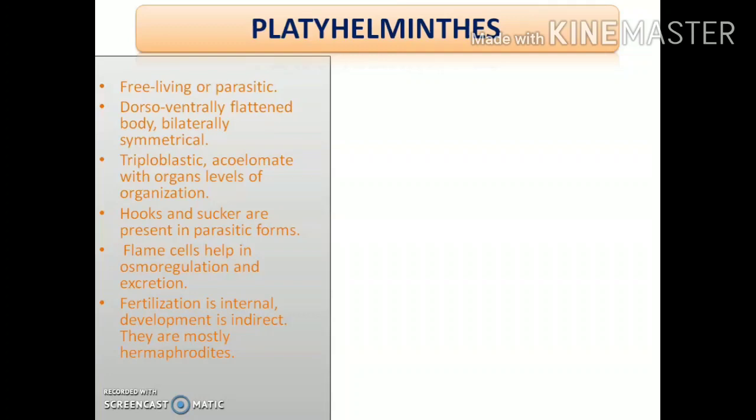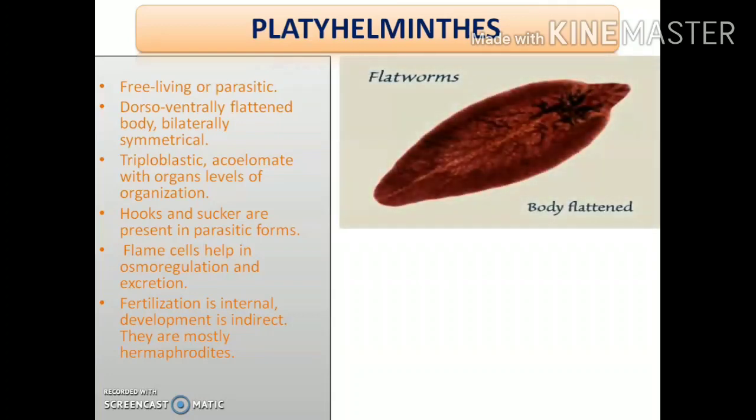Next, these organisms are dorsoventrally flattened. That means the bodies of these animals are dorsoventrally flattened. You can see here the diagram of a liver fluke. Can you see its body? It looks like a flat leaf, right? A flat leaf-like structure. As it is a flat structure, both the dorsal and the ventral portions are flattened, so it is termed dorsoventrally flattened.